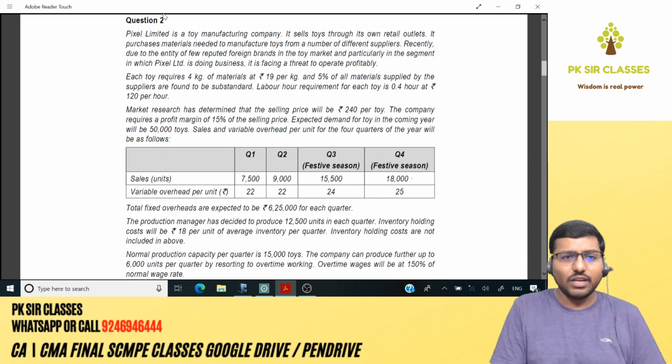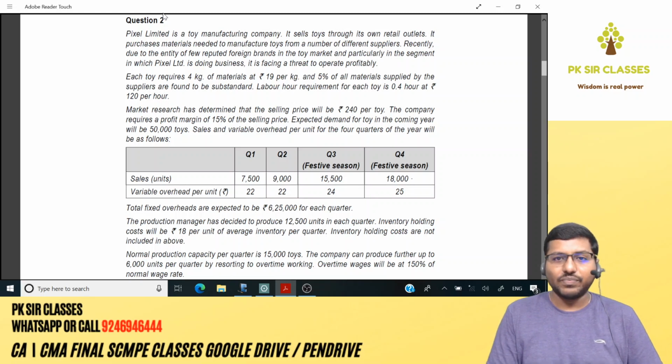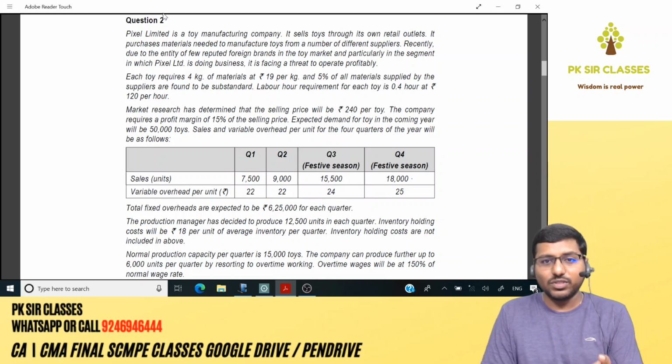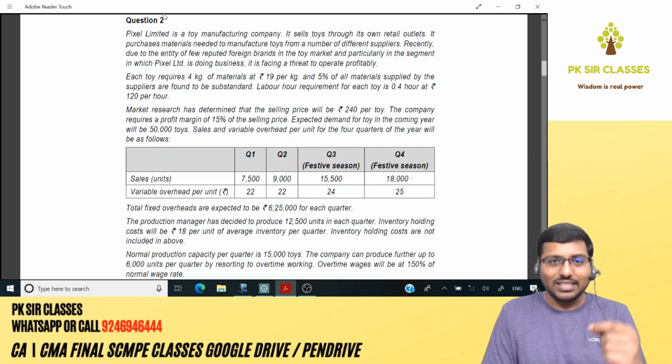Each toy requires 4 kgs of materials at 19 per kg. And 5% of all materials supplied by the suppliers are found to be substandard, which means you will actually consume more raw material because of that. Whatever the kgs of raw material that you normally consume based on 100% efficiency, you divide it by 95%, you'll get the excess consumption of material. When we solve the problem, you'll understand.